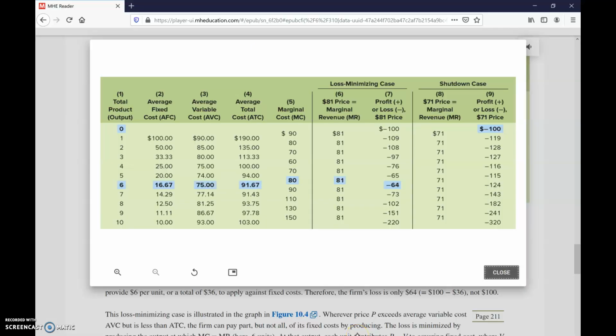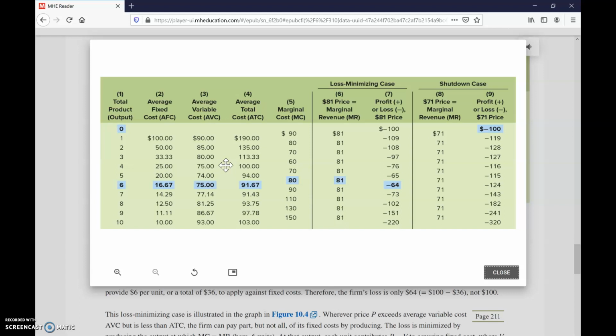Now I'll show you the numbers here. The loss minimizing case, the loss is equal to negative $64. The price is equal to $81. That is greater than the average variable cost, which is $75. So as long as the firm can cover the average variable cost of production, it is going to continue to produce.